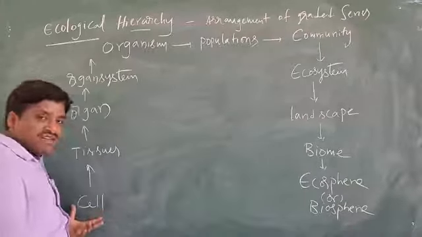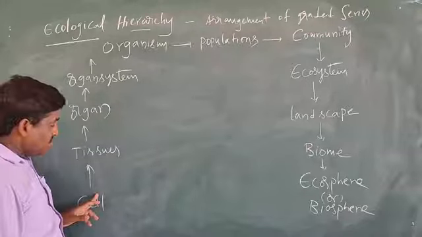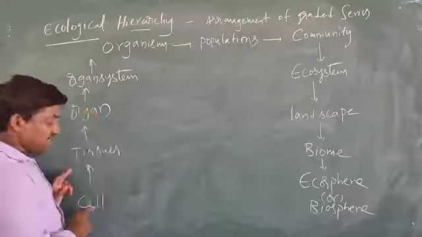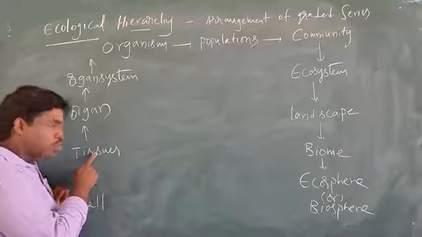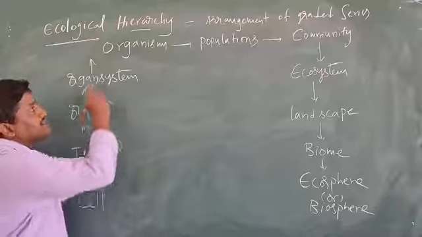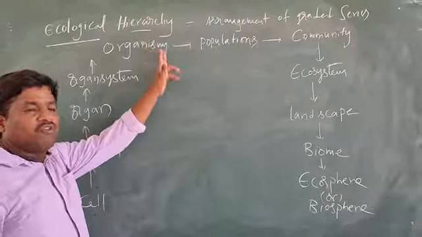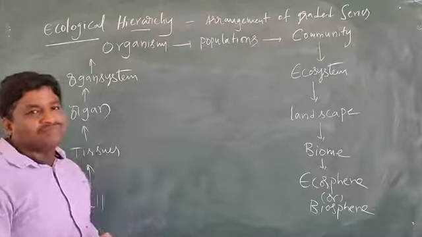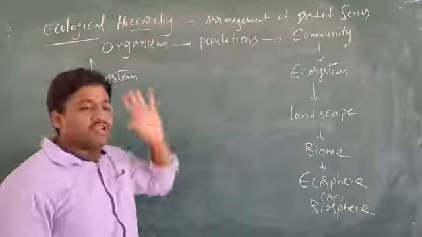What is meant by a cell? Already in first year you learned this. The cells together form tissues, which you also know, and organ systems you know that. Organ systems together form an organism. So in this chapter, what are we discussing? Organisms and populations.